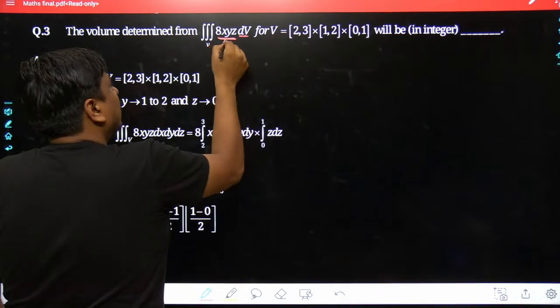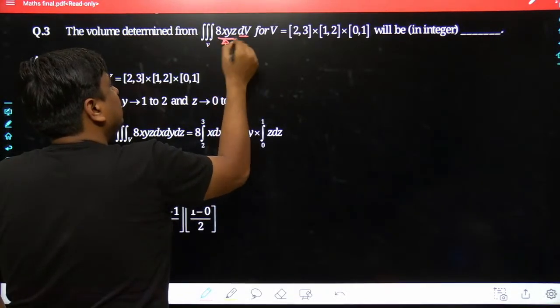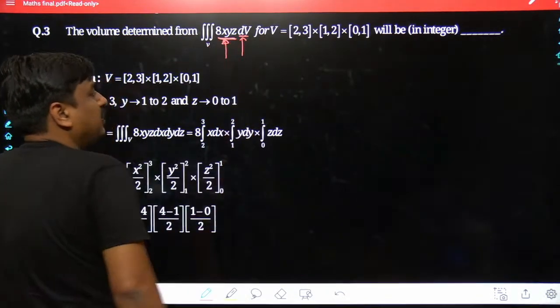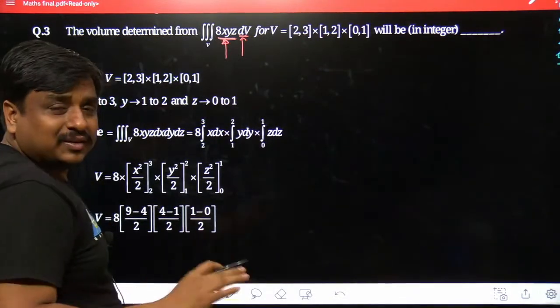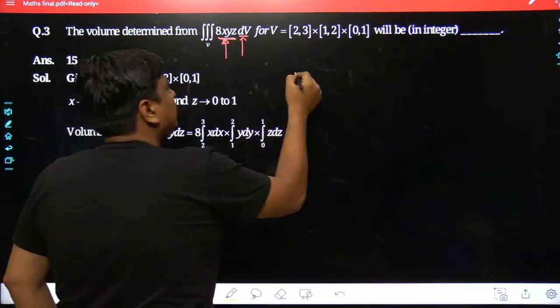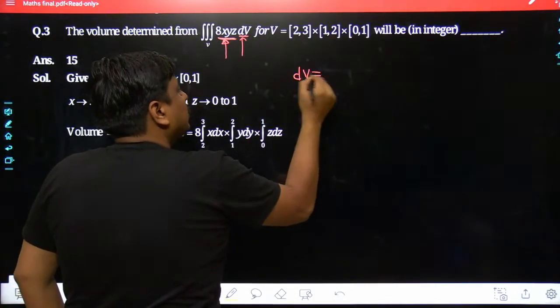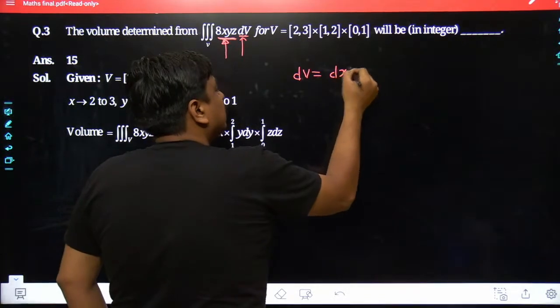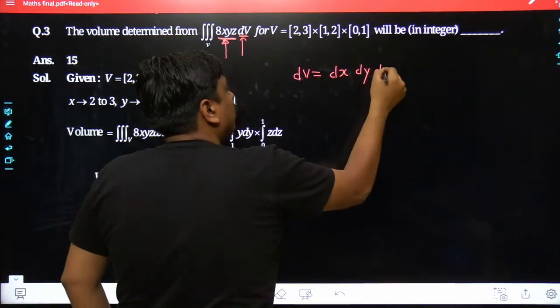This has been a Cartesian coordinate function, and hence the dv which we will be taking obviously has to be a differential volume in the Cartesian domain. What used to be the dv? Each one of us must be knowing about it. That used to be the differential length in the direction of x, y as well as z.